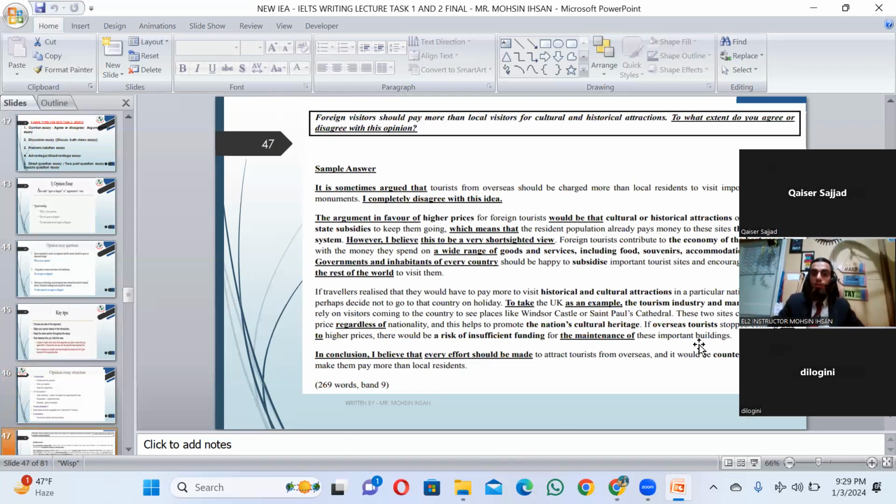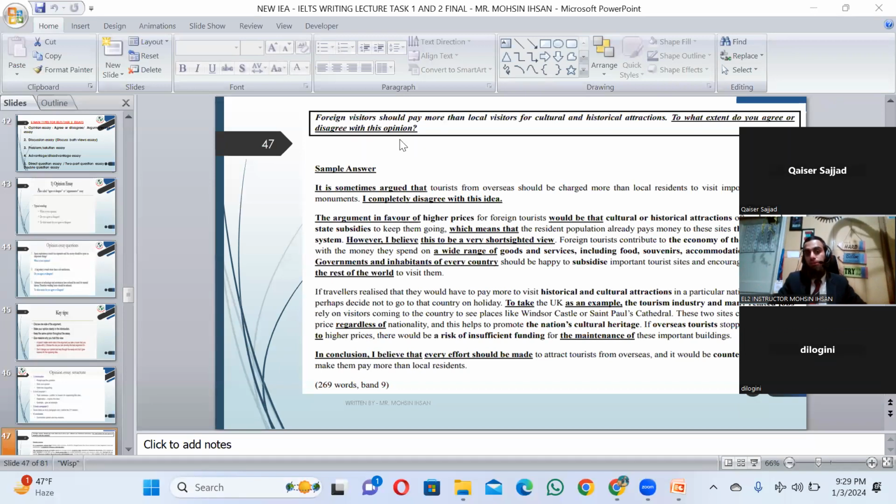You can look at this essay: foreign visitors should pay more than local visitors for cultural and historical attractions. To what extent do you agree or disagree with this opinion? This is the structure, the sample, right? How you can write an agree or disagree essay. So this is your agree disagree essay. For such an essay, you can take the starting and closing phrases of each paragraph, the highlighted words, and use them in your own essay, right?